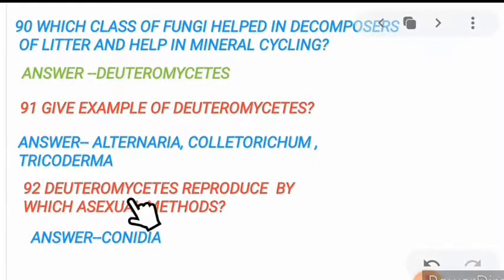Next, deuteromycete reproduced by which asexual method? Only one asexual method, by conidia. By conidia, deuteromycete reproduce.